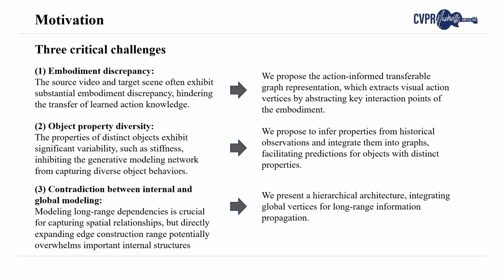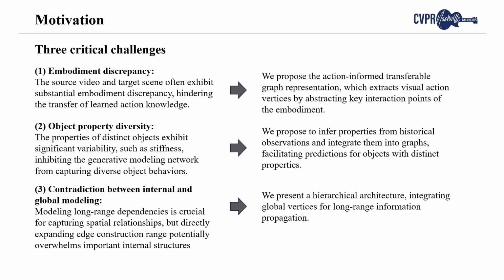First, the source video and target scene often exhibit substantial embodiment discrepancy, hindering the transfer of the learned action knowledge. To address this issue, we propose the action-informed transferable graph representation, which extracts visual action vertex by abstracting key interaction points of the embodiment. Furthermore, the representation incorporates vertex on relevant objects, independent of specific embodiments.